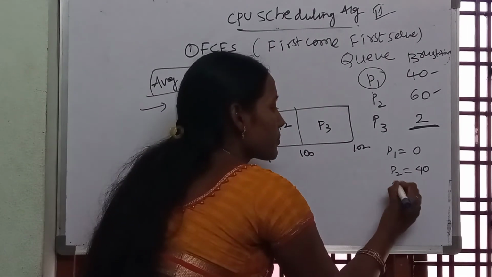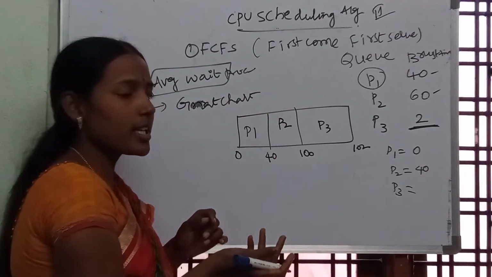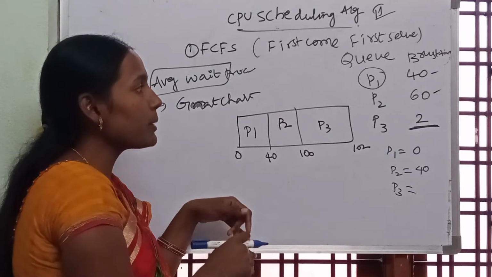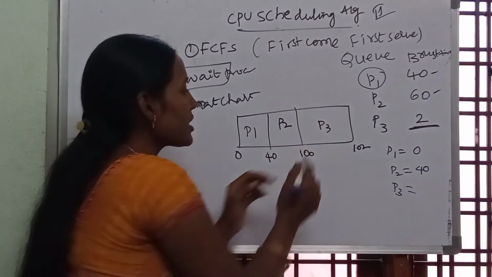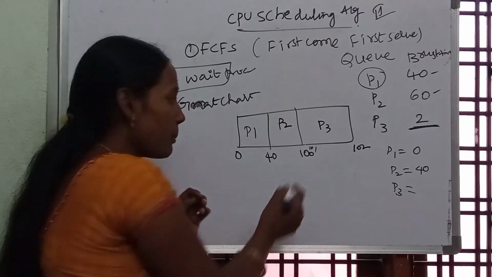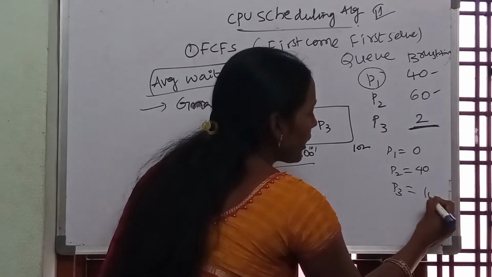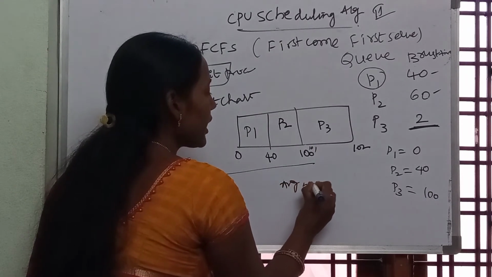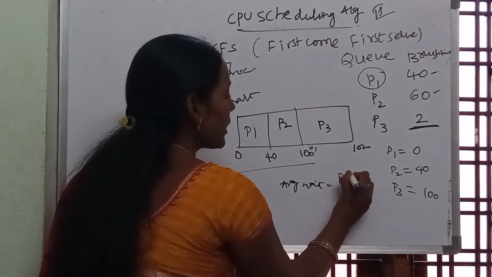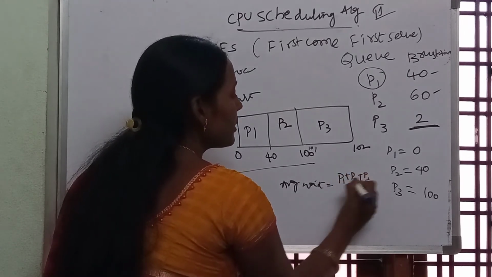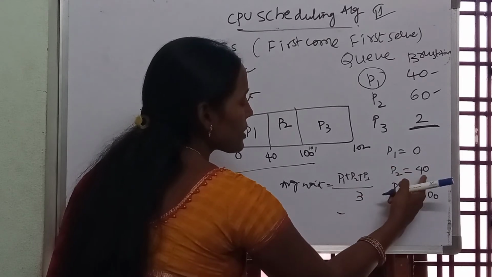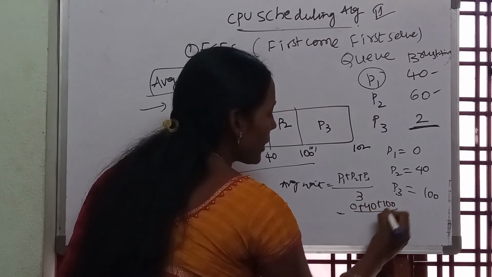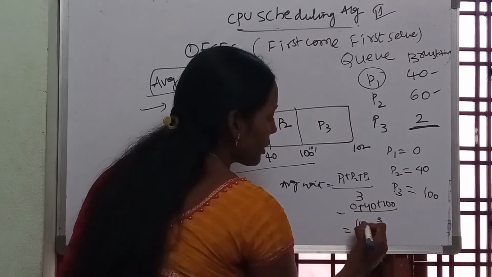Now next P3. How much time does P3 have to wait? P1 completed the task, P2 completed the task, then the turn of P3 will come. When P3 is started at the 100th second, how much time has it waited? It has a wait of 100 seconds. Now how to calculate the average waiting time? Average waiting time equals P1 plus P2 plus P3 divided by 3. So that is 0 plus 40 plus 100, divided by 3. Now that is 140 by 3.